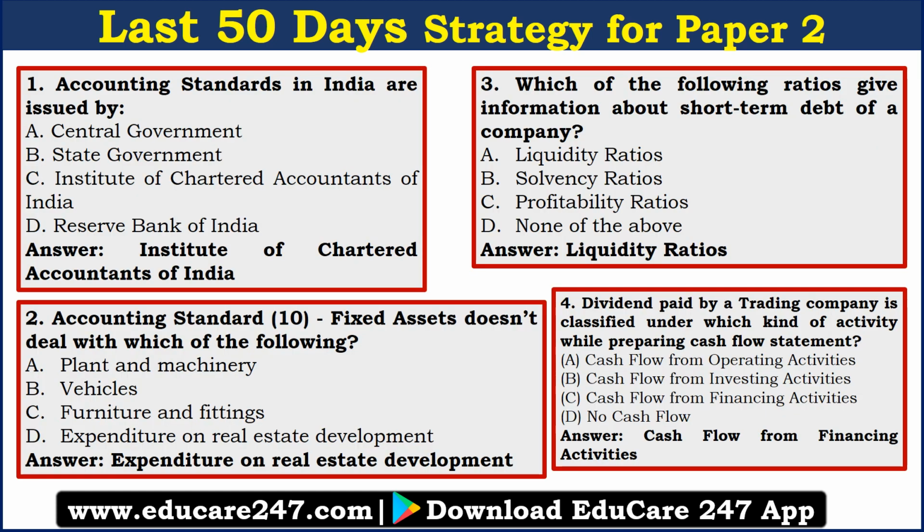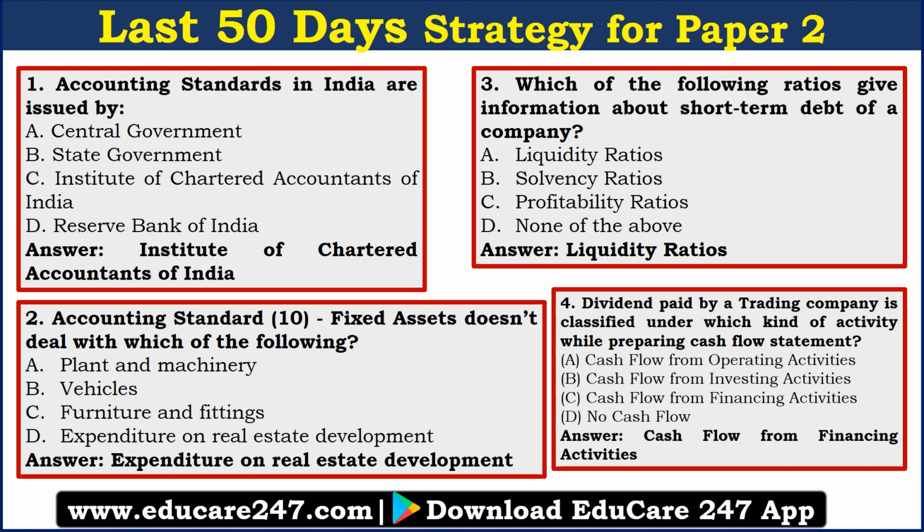These are some sample questions from the topic of accounting and commerce. The accounting standards in India are issued by... So this is an easy question. It is issued by the Institute of Chartered Accountants of India. Accounting Standard 10, fixed assets, does not deal with which of the following? Basically, it doesn't deal with expenditure on real estate development.